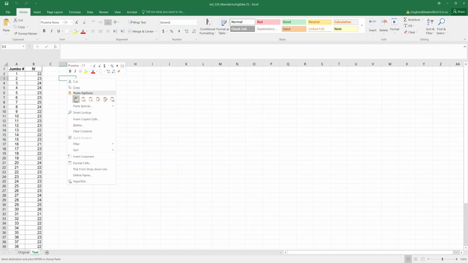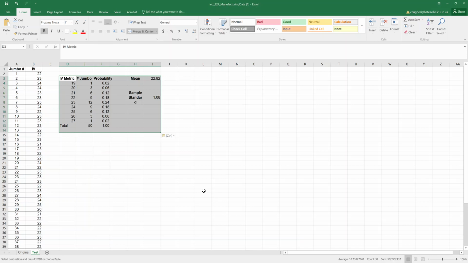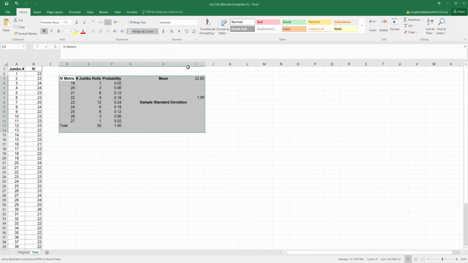I will right click and I'm going to choose the first paste option, which is just to paste. This data is going to be the same as what we had from before, so we are going to utilize the same setup. However, we will make some adjustments as we go along. I will double click here on the column dividers to resize the data, and if needed, always click and drag to be able to read this more appropriately.